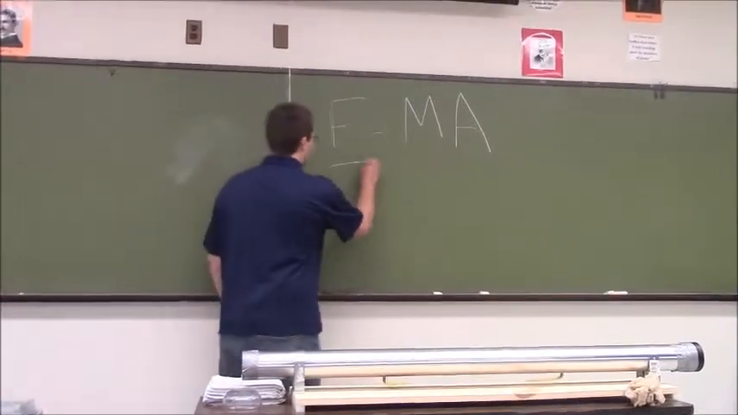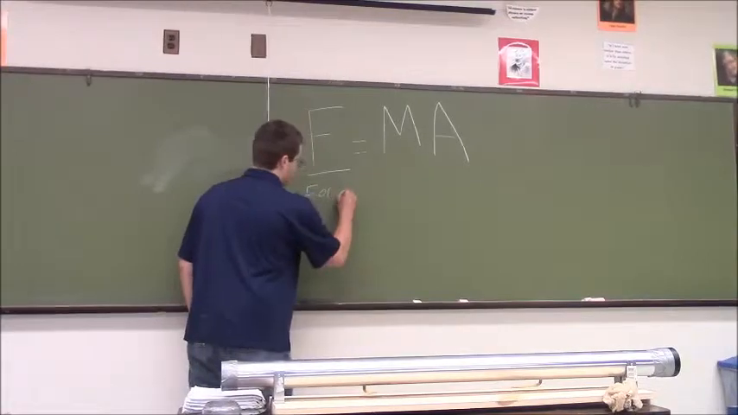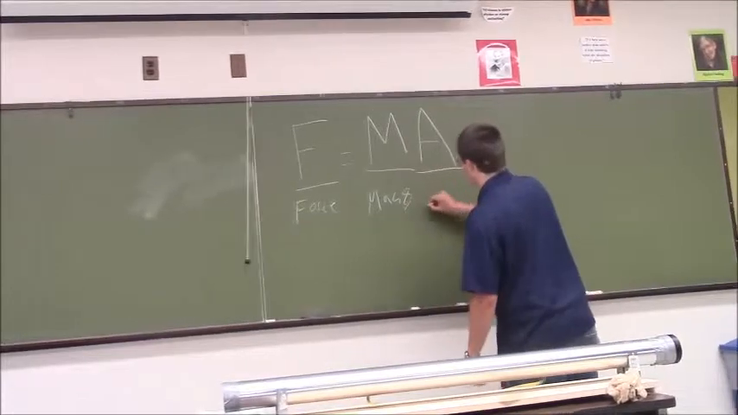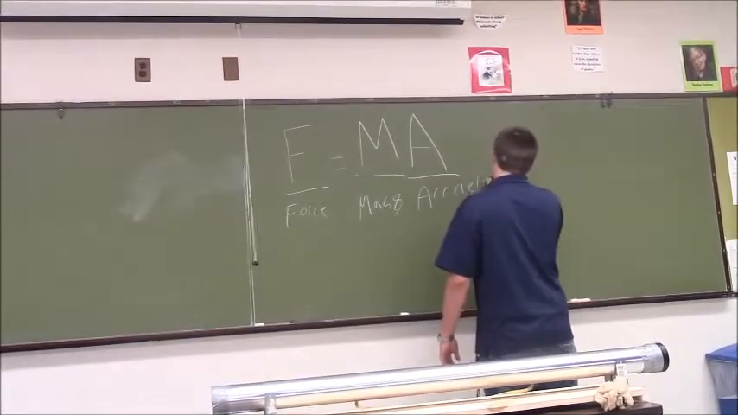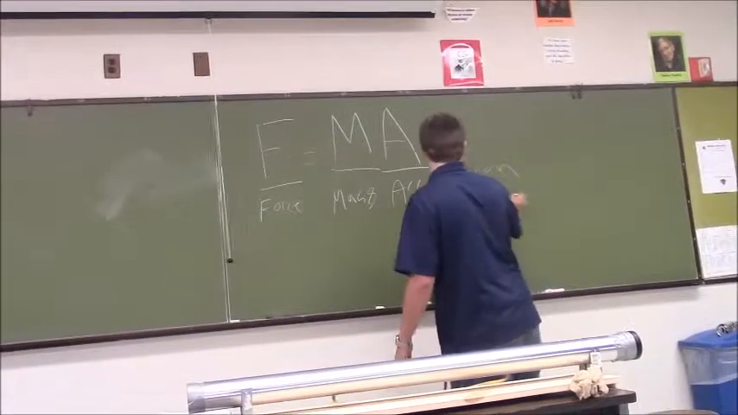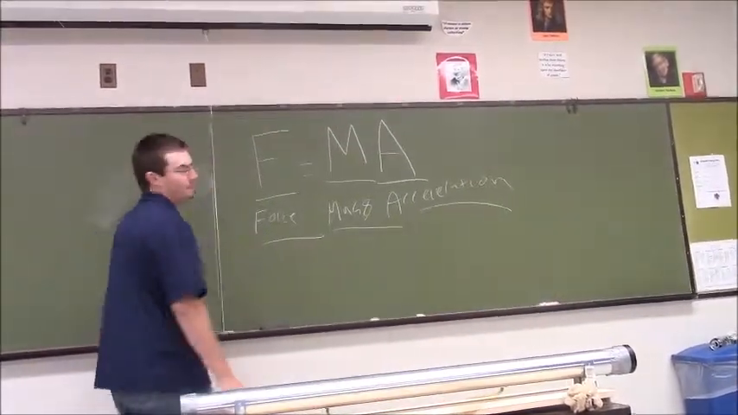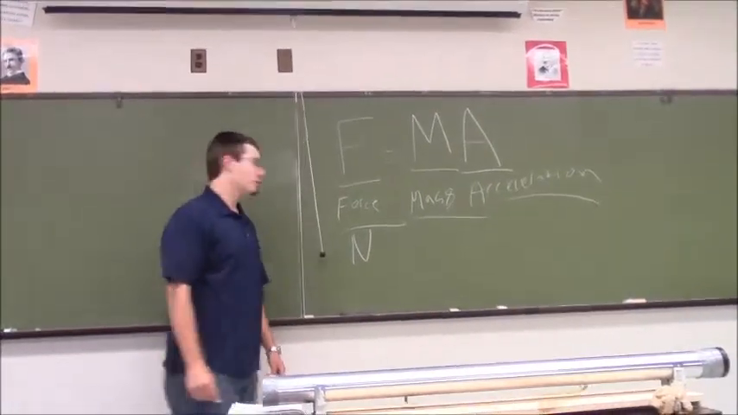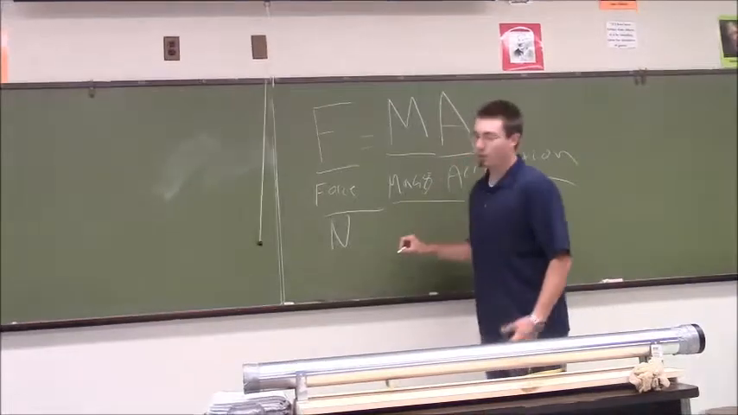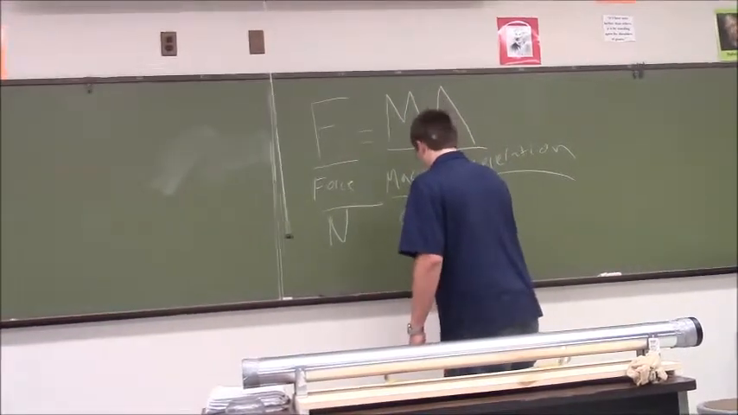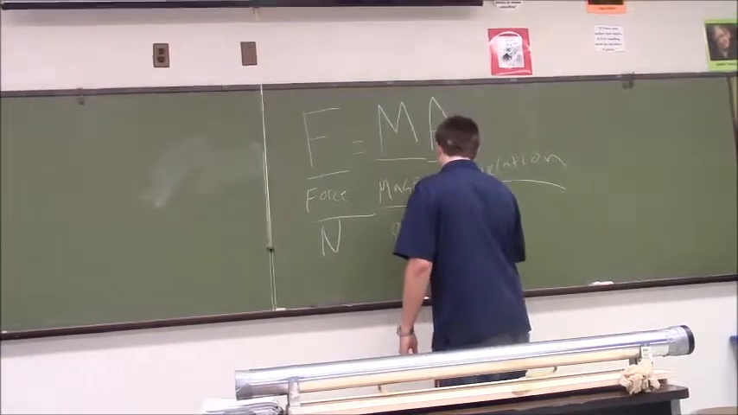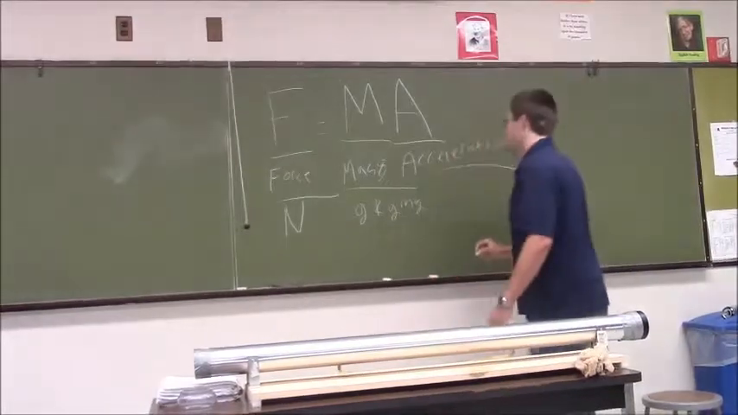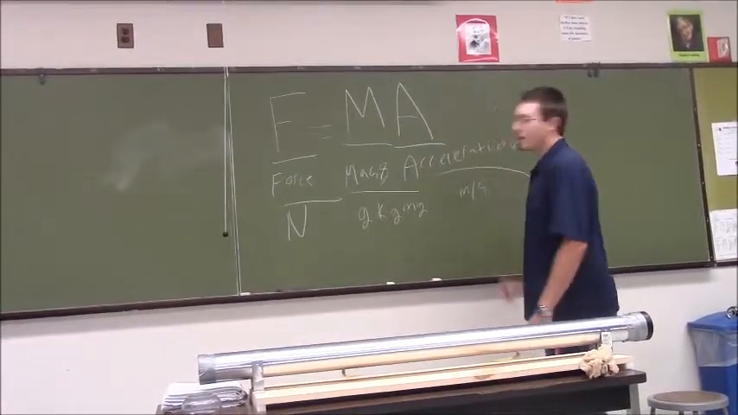So here we go. Force equals m times a. M is mass. A equals acceleration. Force is measured in newtons. Mass, well, we're going metric here, so grams, kilograms, milligrams, hectograms, never mind. Acceleration is in meters per second squared.